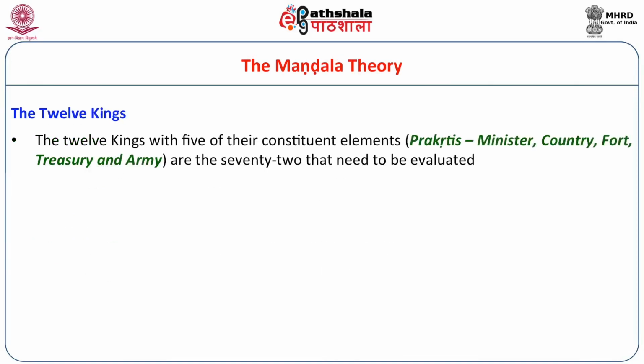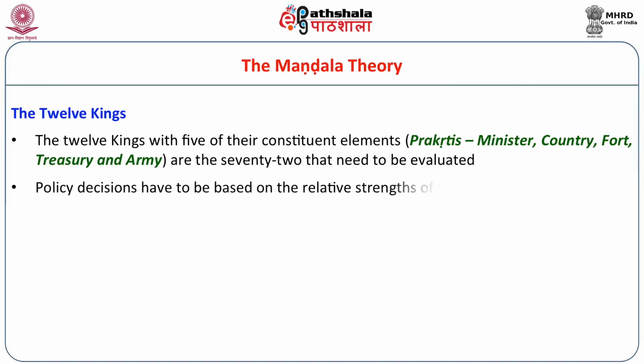Now each king has 7 prakritis, including himself. One of the prakritis is allies, so they are covered here. If you remove them, there are 6 relevant prakritis. 12 kings with 6 relevant prakritis are constituent elements of the kingdom, which are minister, country, fort, the treasury and army. These 72 elements become the building blocks of analyzing your foreign policy.